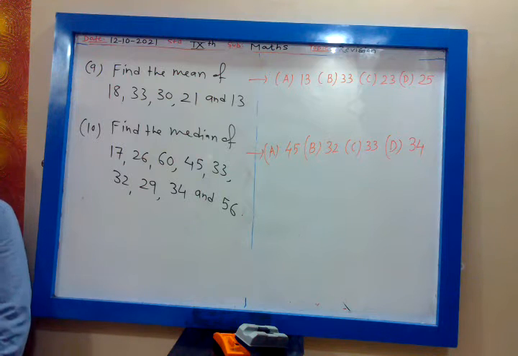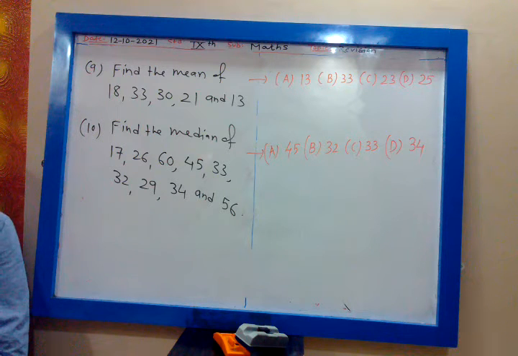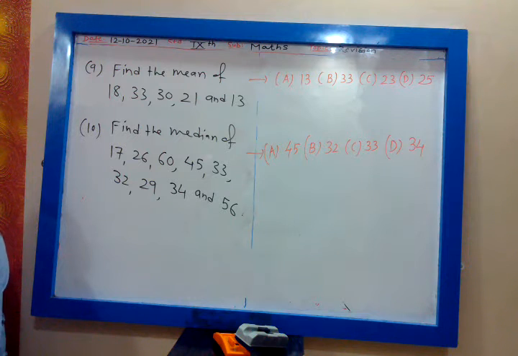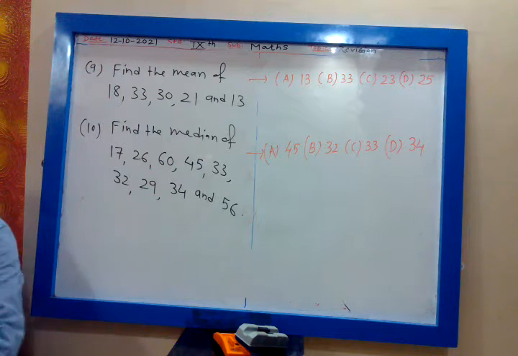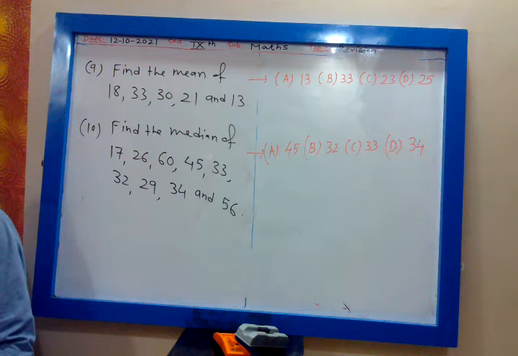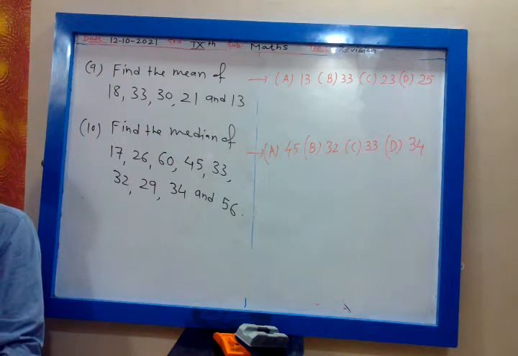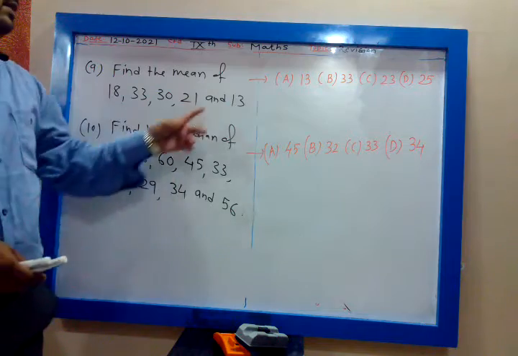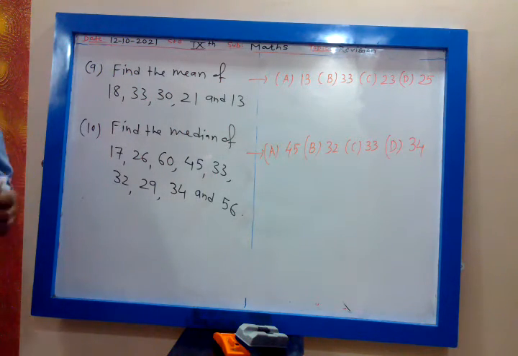Chalo, take 2 minutes time. Done? Completed. Okay. Send me the answer of 9th one.